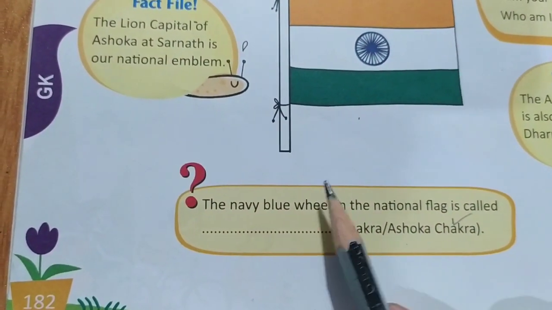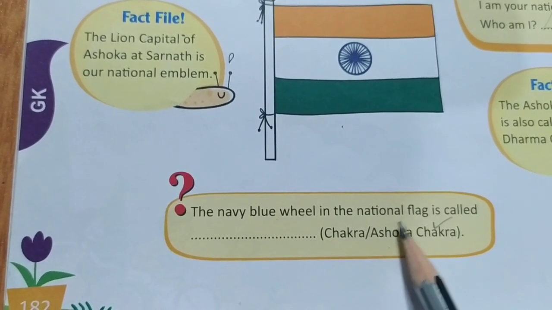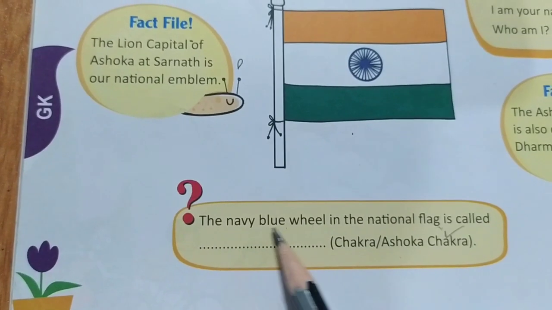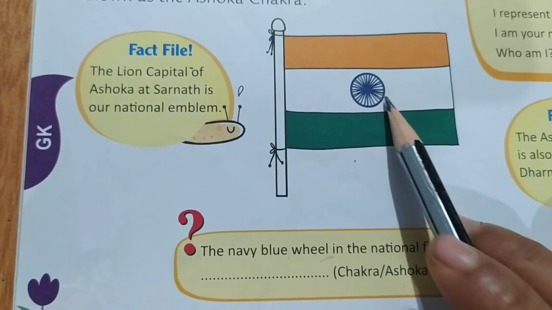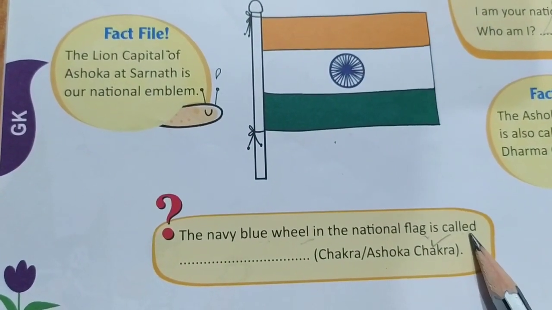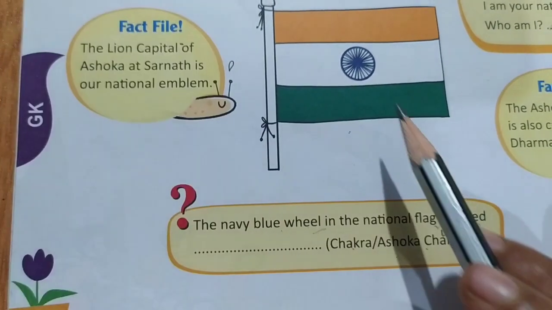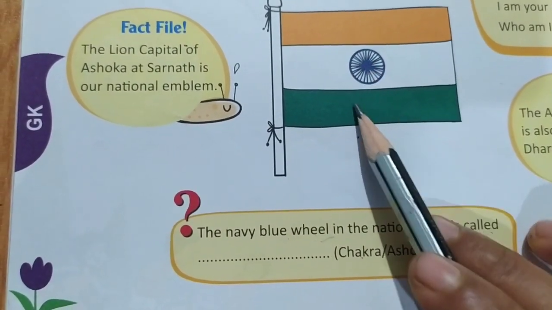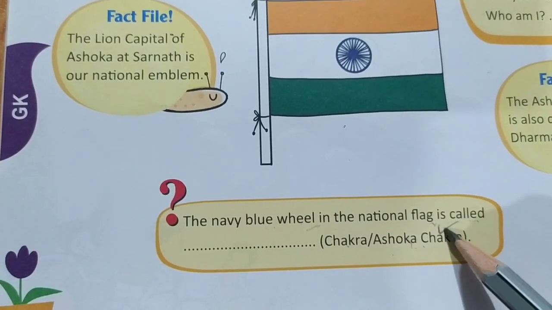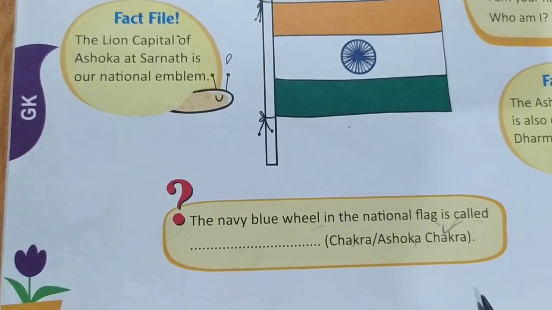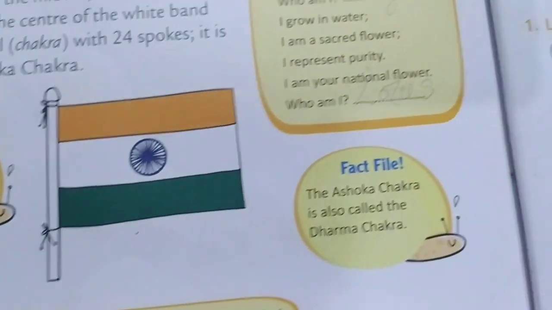Then you can see one column here. The navy blue wheel in the national flag. You can see here in the picture. The navy blue wheel in the national flag is called Chakra, Ashoka Chakra. What we can call it? It is a chakra, but we can call it Ashoka Chakra. Okay. So all of you put tick on Ashoka Chakra. Okay. Done? Then go to next page.